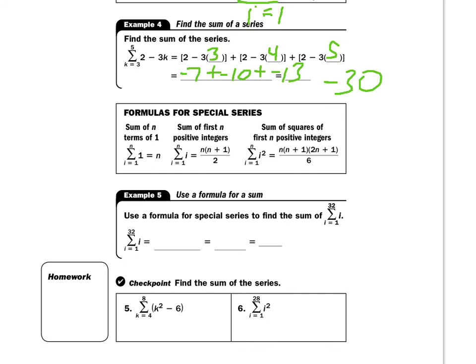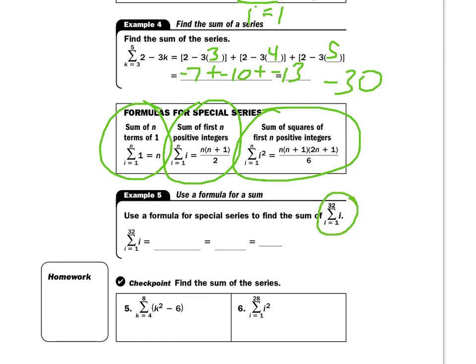So you're just going to be asked to find those. Now they have some special formulas also, and here they are. Here's 3 of them that will help you. So let's use this one to find the summation from 1 to 32.